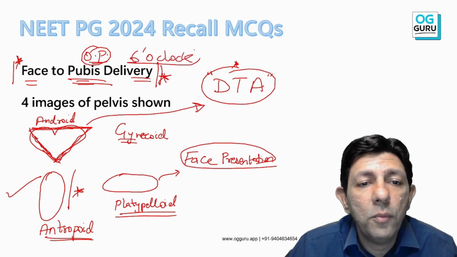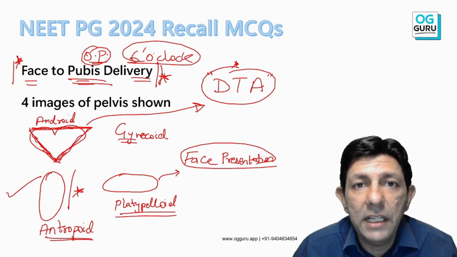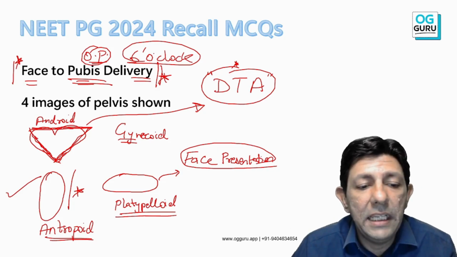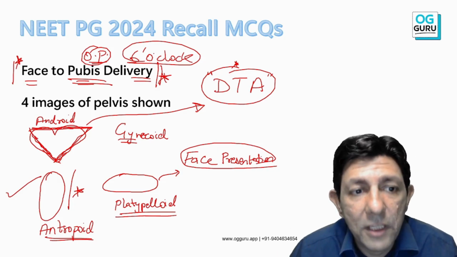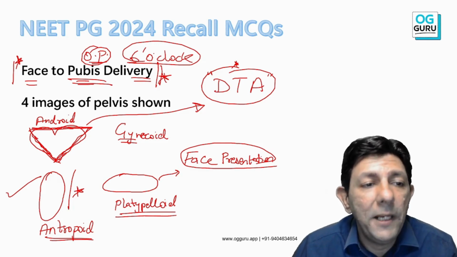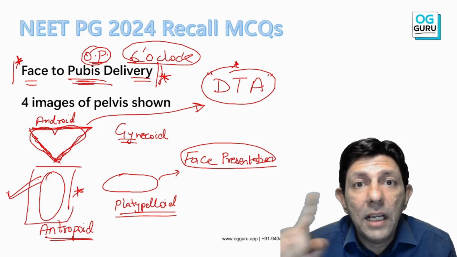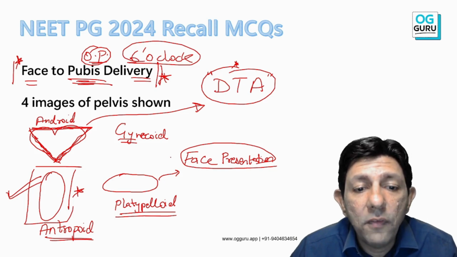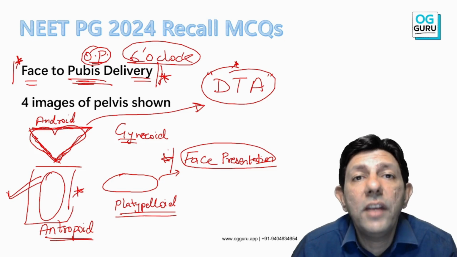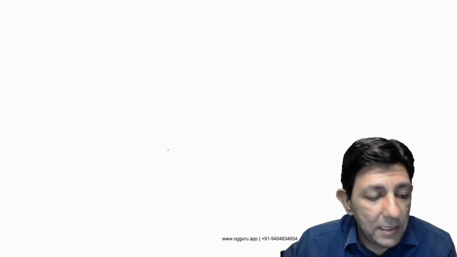So I request all of you, please go back and see the malposition lecture in detail. All these different kinds of DTA and face to pubis delivery, I have explained in detail. But I repeat, face to pubis delivery is with anthropoid pelvis. So this is the answer. It will be anterior posterior. Now just one thing, please don't confuse face presentation with face to pubis delivery. Please understand the difference.